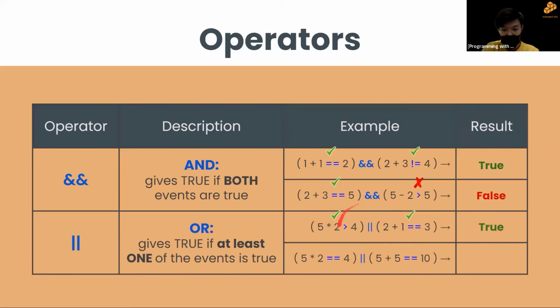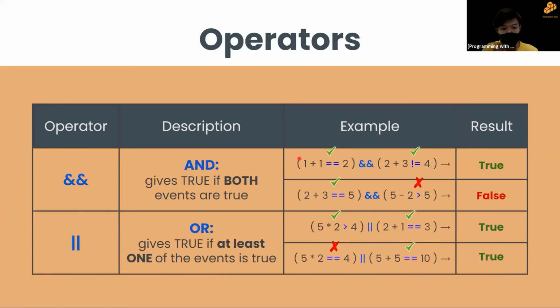Okay. So now the next one, let's take a look at this. Is 5 times 2 equivalent to 4? Is 10 equivalent to 4? No, right? So this is wrong. However, the next one is 5 plus 5 equivalent to 10, right? Is 10 equivalent to 10? Yes, right? So by definition, since at least one of it is true, this will give true, right? So this is the difference between the AND and the OR operator.